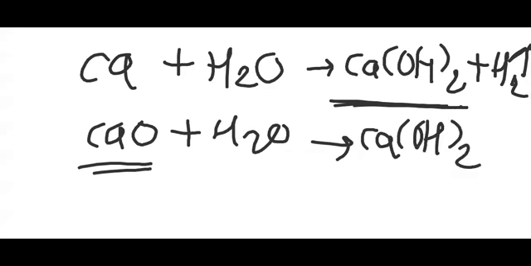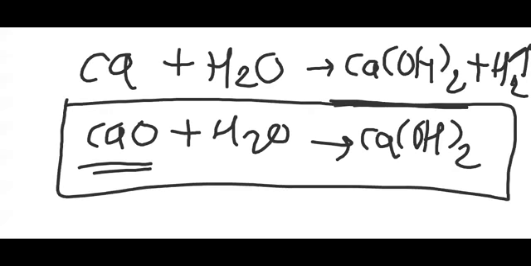But we are not going to study this reaction right now, because we have already done this in the previous video, that when metal oxides get dissolved in water they form basic solutions, and it is only due to the formation of metal hydroxides, right? So children, out of the given metals, metals like potassium, sodium and calcium react with cold water.